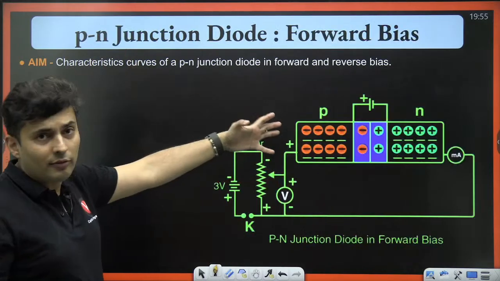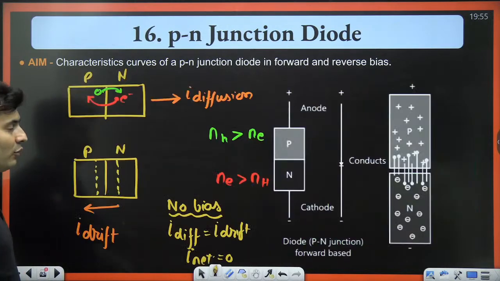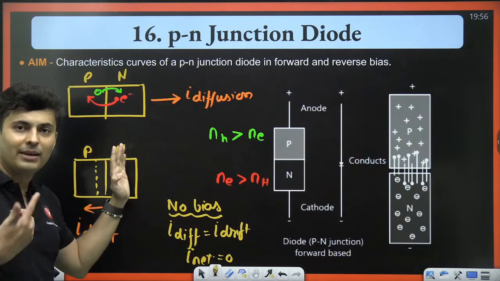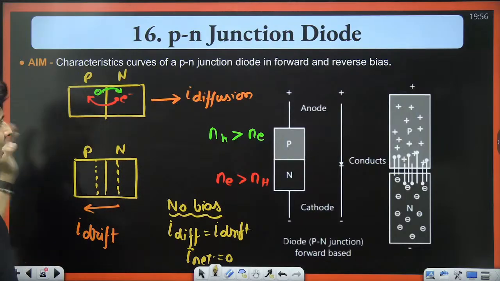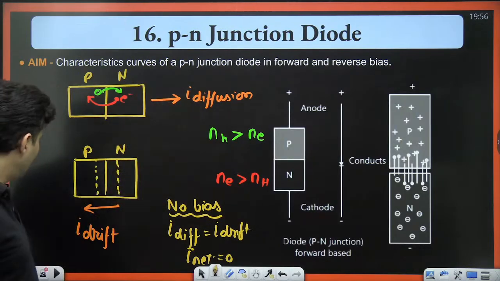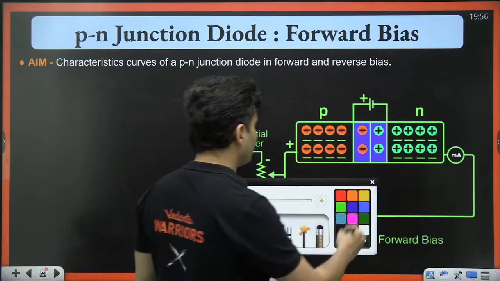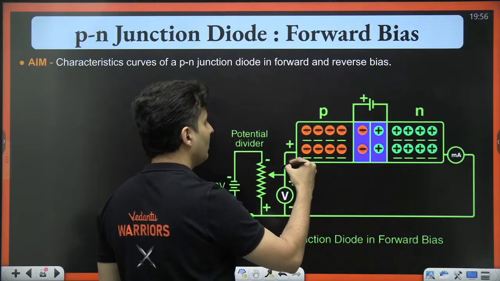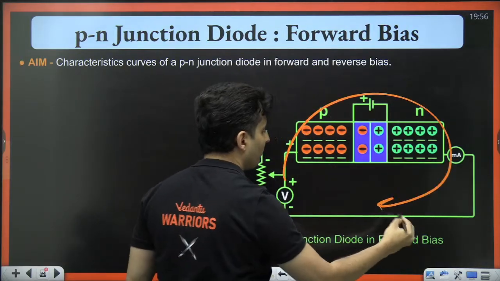So when you put it in forward bias, what happens? Forward bias means p is connected to positive and n to negative. Then you will see that the diffusion current is going to exceed the drift current. More current will go exactly in the direction of the bias.